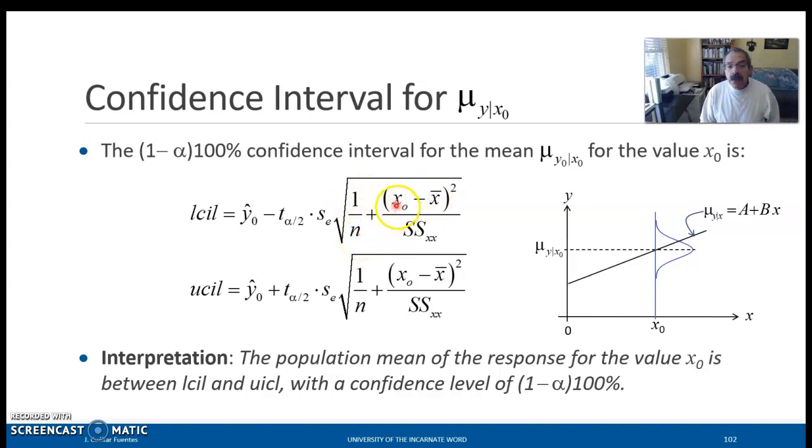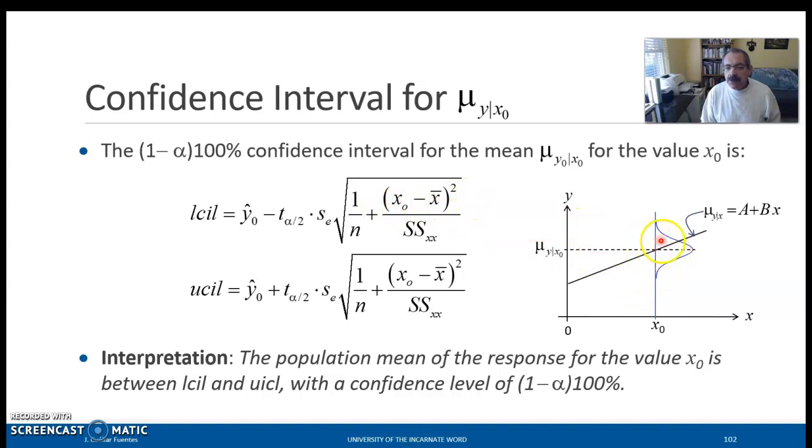And this is the variability depending on how far the value that we want to estimate is from the mean of the x values. And you notice that when the value at which we want to make a prediction is equal to the mean of the x values, that whole term disappears. So that's the lowest level of variability that we will have. But as you move away from the average of x, then this difference increases.